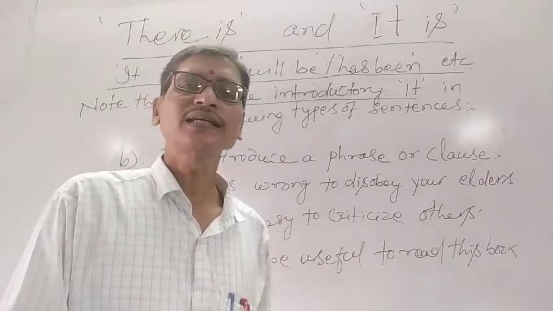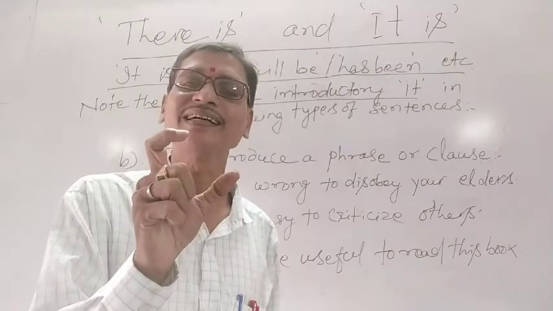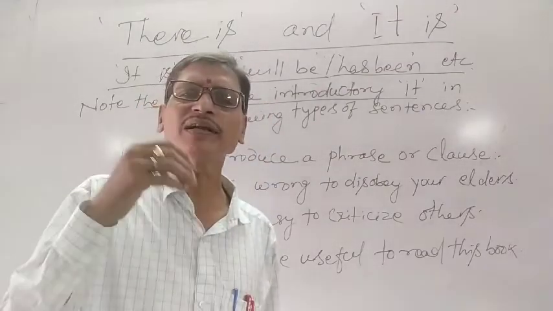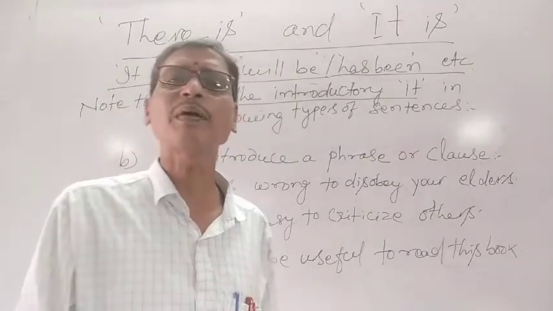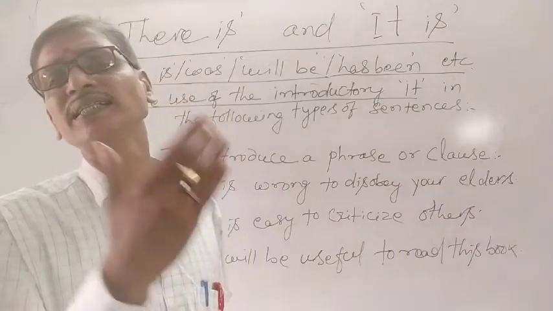As we understand, we use the introductory it in several sentences when we want to express time, weather, temperature and distance.